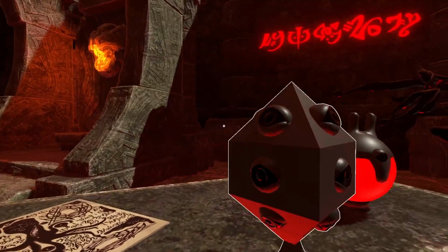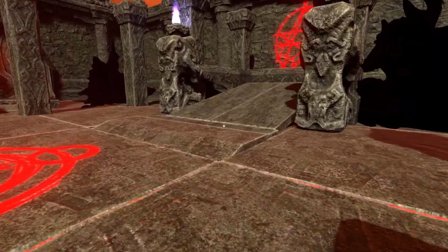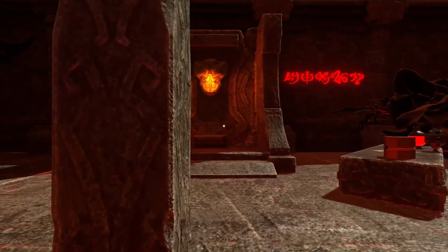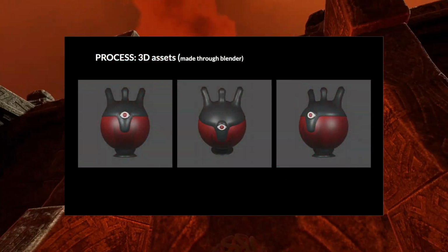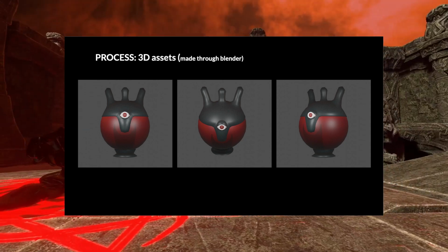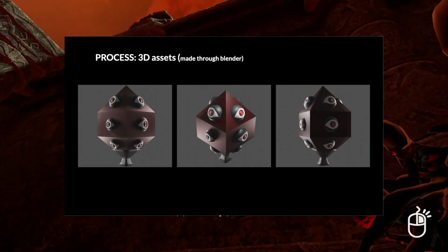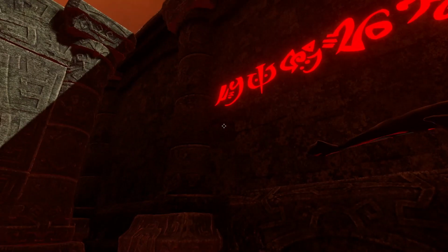The player observes and interacts with different objects, wall art, and writings, which drives them to find a key that will open the door to the underground area. The custom artifacts that we made are interactable in the game and are key features of the storytelling. A big challenge, however, was optimizing the meshes so that they would be compatible with Unity.